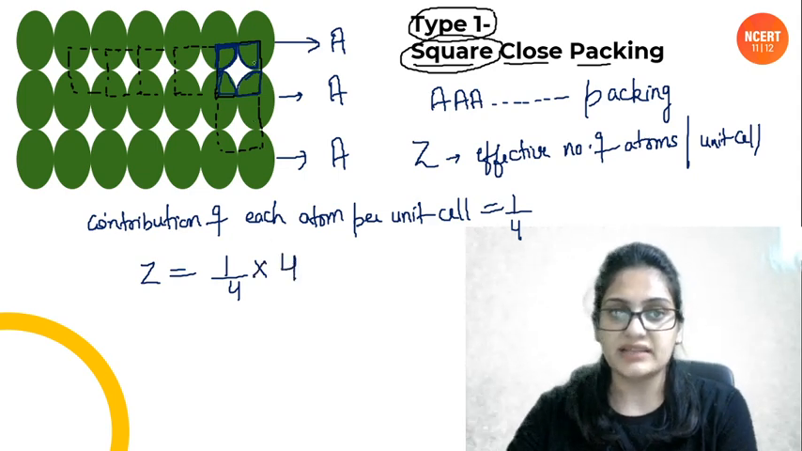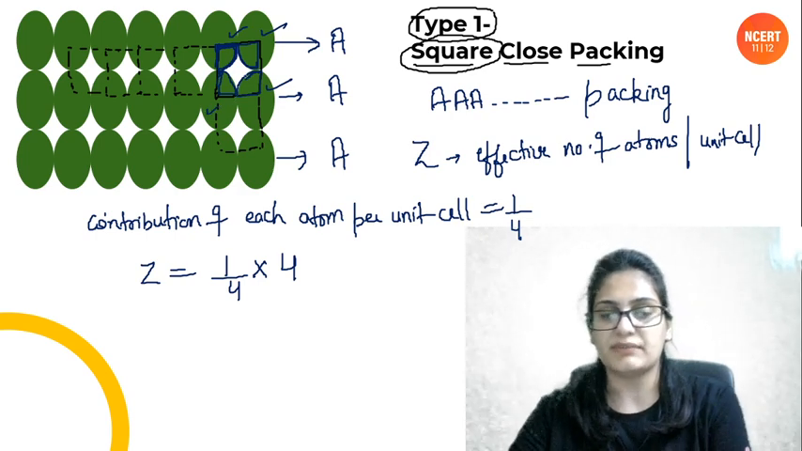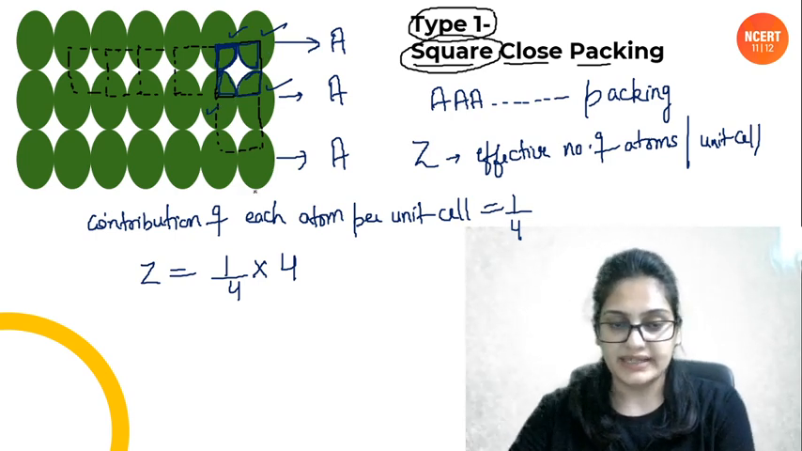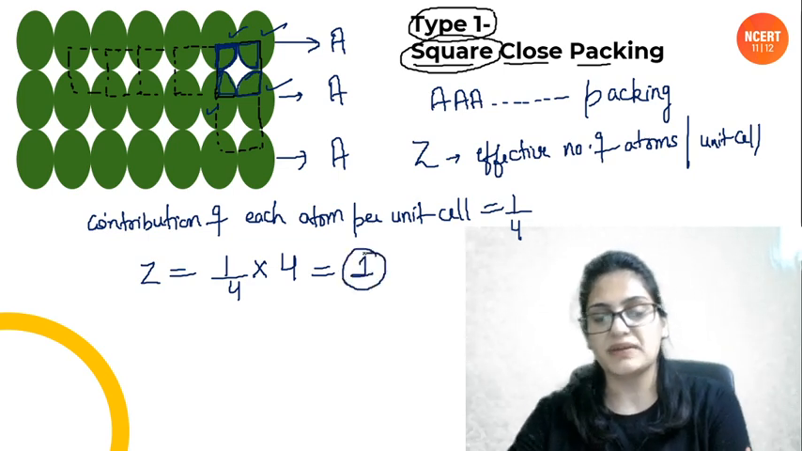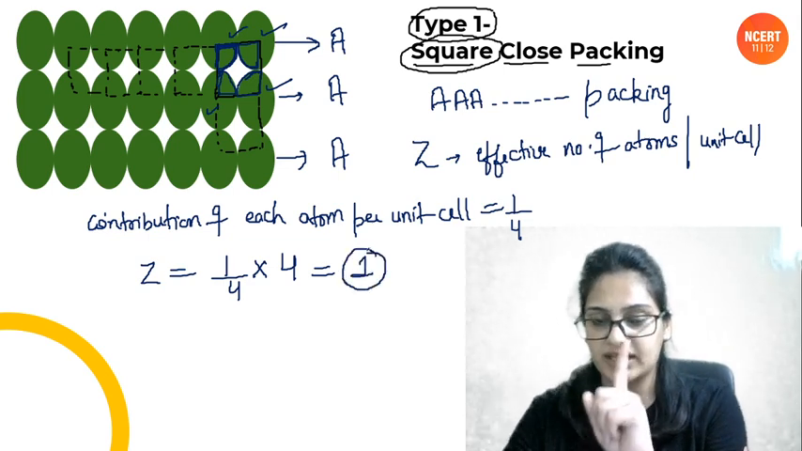ठीक है, that is the total number of atoms in one unit cell. 4 atoms are there in the unit cell which are present at the corners, of course. ठीक है, so Z will be nothing but 1. So effective number of atoms per unit cell, how much are they? They are 1. Very good.